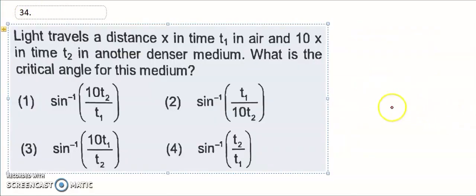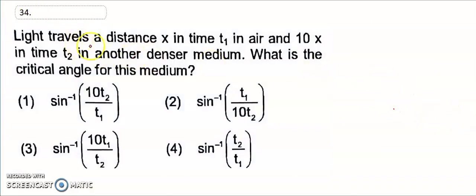So 34. So look at the 34 question. A light travels a distance x in t1 in air, 10x in t2 in another denser medium. So he asks what is the critical angle. So what is the formula for critical angle?